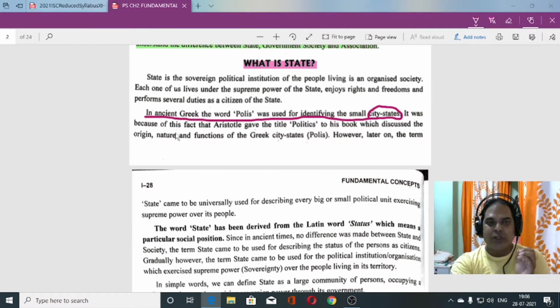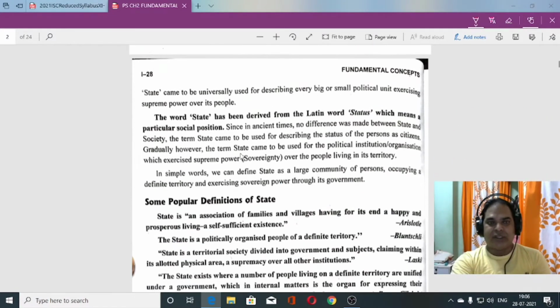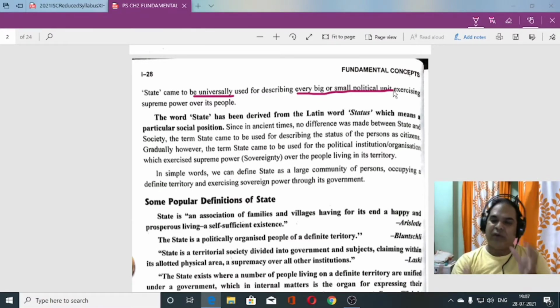It was because of this fact that Aristotle gave the title Politics to his book, which discussed the origin, nature, and functions of Greek city states. But later on the term state came to be universally used for describing every big or small political unit.